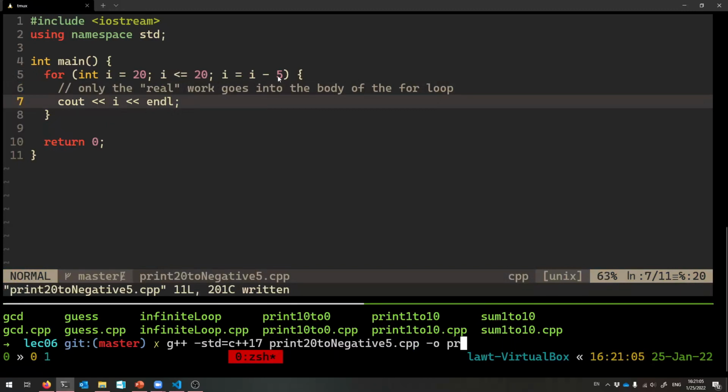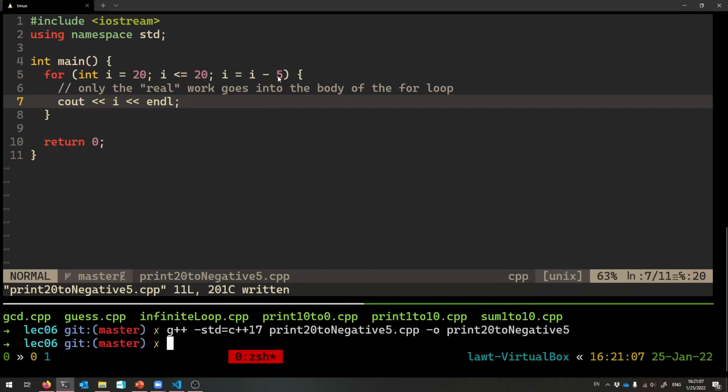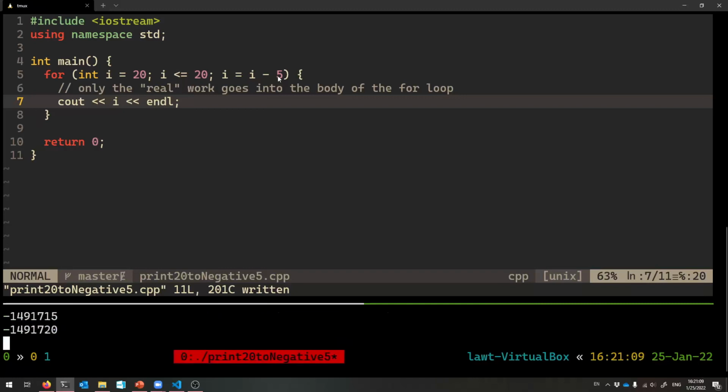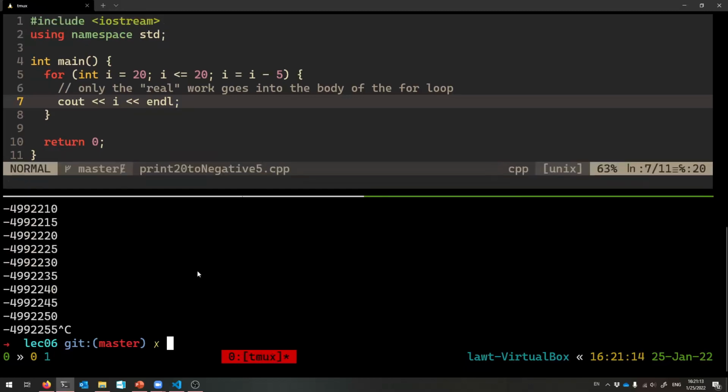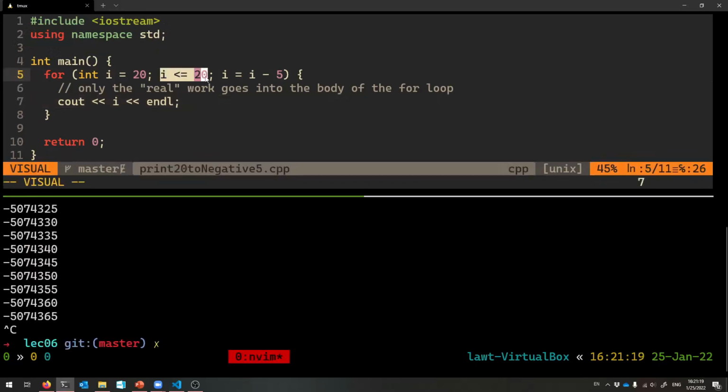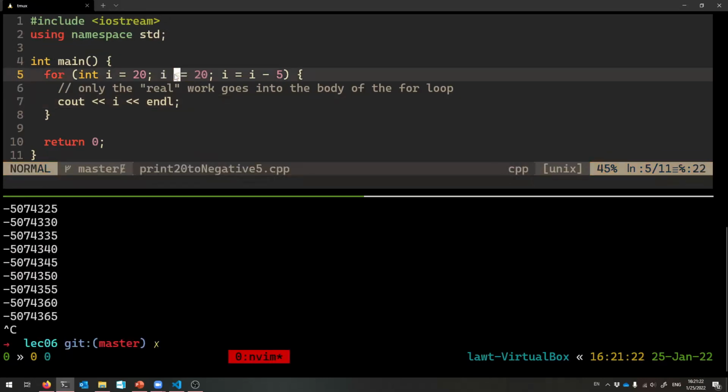Print 20. Whee, and there it goes. See it? Printing by going down by 5 each time. Do you see why this is an infinite loop? This condition is always true. I starts at 20 and it continues to get smaller. So that's not the way you want to think about this condition.